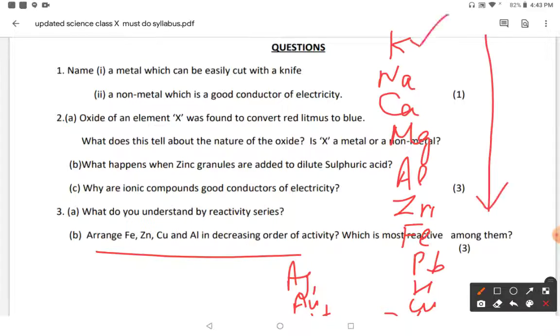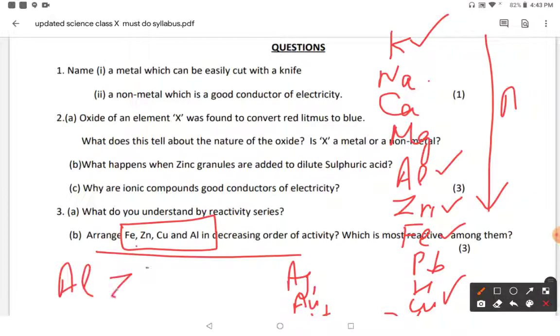It means potassium is more reactive than sodium and calcium. Then you have to arrange these four metals according to their decreasing order of activity, or identify which one is most reactive among them. So you can identify zinc. Zinc is here, and copper is here, second position. Aluminium is above, and iron is here. So aluminium is more reactive than zinc, which is more reactive than iron, which is more reactive than copper. So the most reactive metal is aluminium.